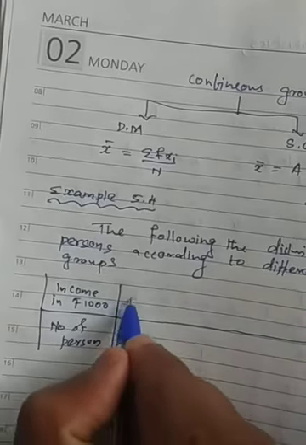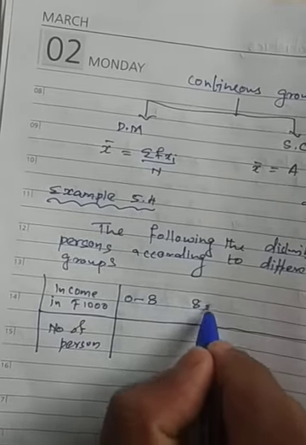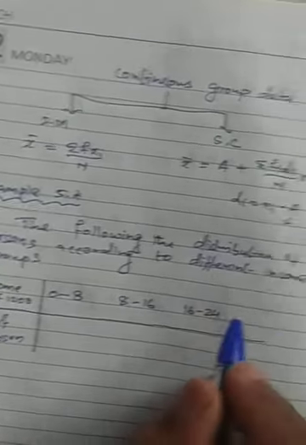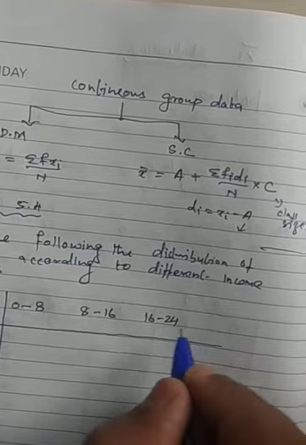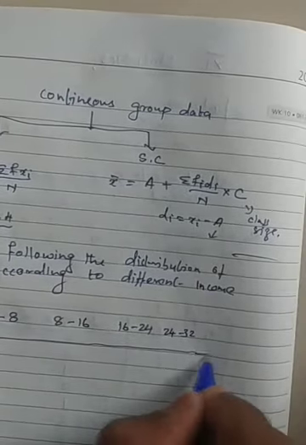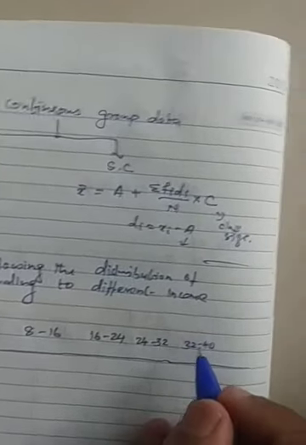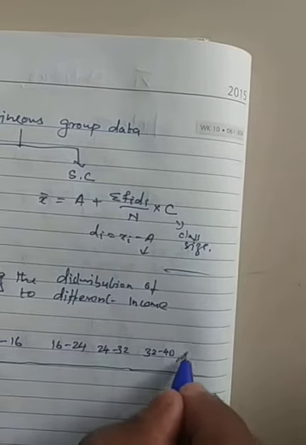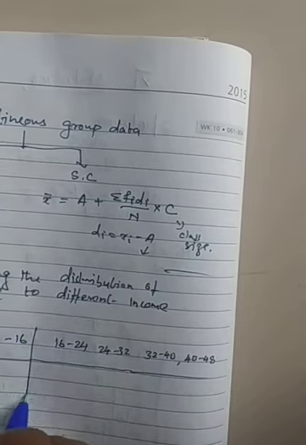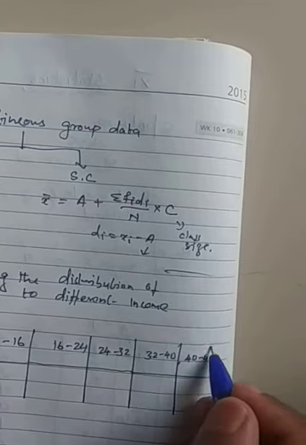That is 0 to 8, that is 0 to 8,000, or we can say 8 to 16, and then it's 16 to 24. Is it clear? 16 to 24,000, then 24 to 32, then in a similar way 32 to 40, then 40 to 48. The difference is 8: you can see here 0 to 8, 8 to 16, 16 to 24, 24 to 32, 32 to 40, and this is 48.